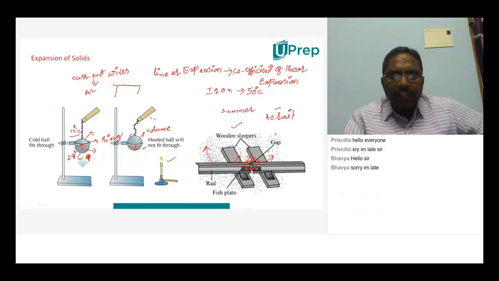And when they are connecting to the two poles, this aluminium wire will be kept like this only, or it will be kept very loose. Very tight we have to keep, or very loose we have to keep when you are laying down these in a summer. Loose. Sir, loose.